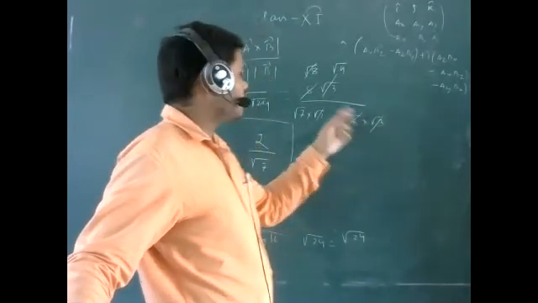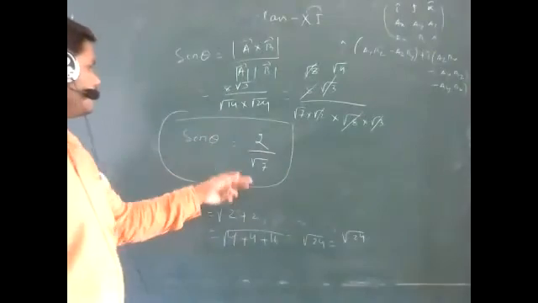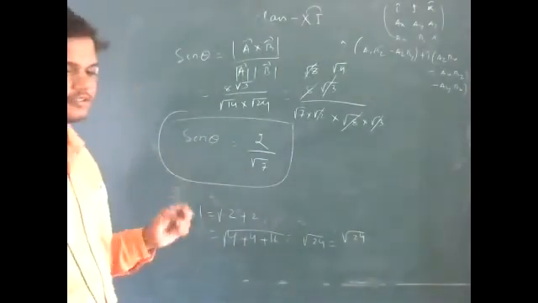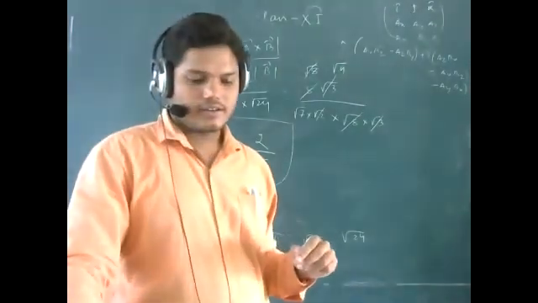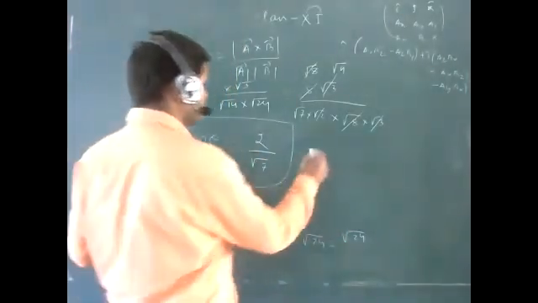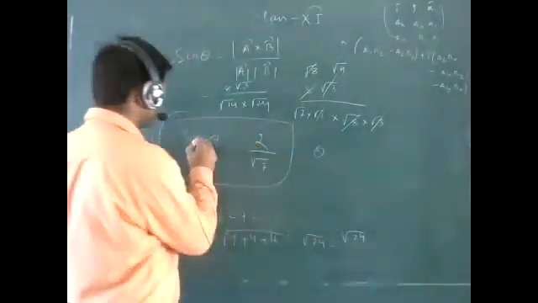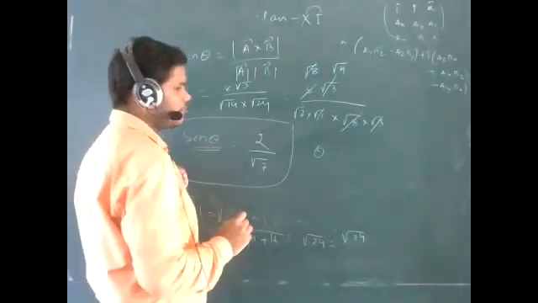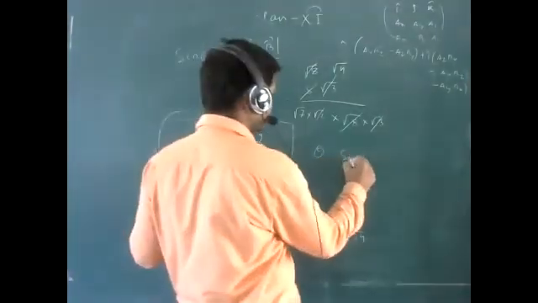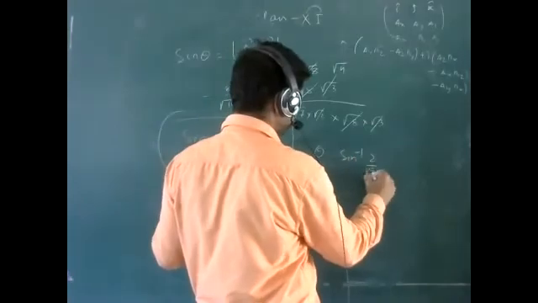Yes, sir. So you can solve it this way, and the answer will be 2 by root 7. Okay, this is the answer. You can find theta, but theta is not being asked. The question is asking only to find out sine theta. If theta is asked, you can write sine inverse 2 by root 7.